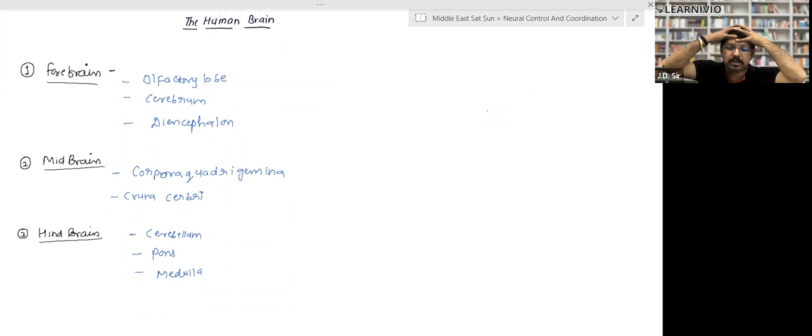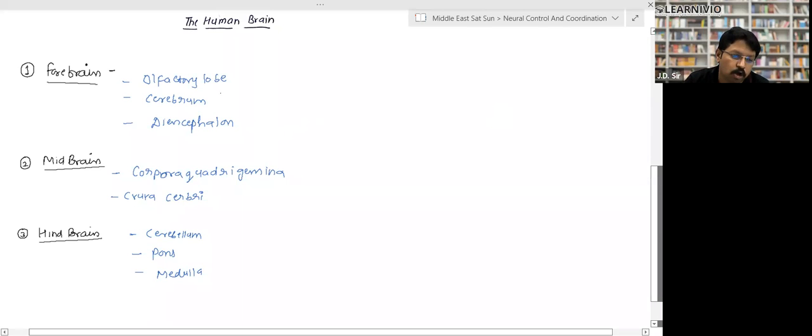So forebrain, this upper covering is called forebrain. Now, it is made up of three parts: olfactory lobe, cerebrum, and diencephalon, right? Again, the midbrain is divided into two parts, corpora quadrigemina and corpora cerebri. Hindbrain means back brain. Hind means back.